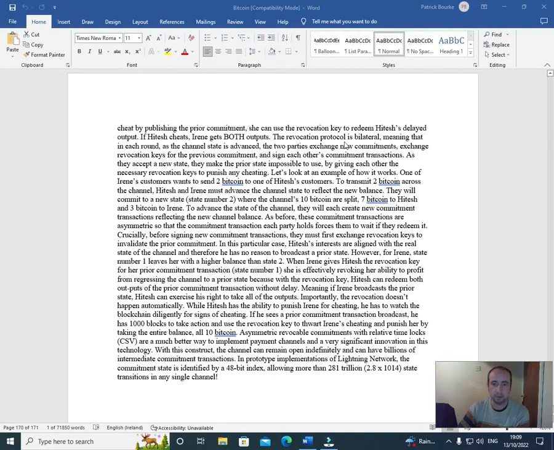The revocation protocol is bilateral, meaning that in each round, as the channel state is advanced, the two parties exchange new commitments, exchange revocation keys for the previous commitment, and sign each other's commitment transactions. As they accept a new state, they make the prior state impossible to use, giving each other the necessary revocation keys to punish any cheating. Let's look at an example of how it works.